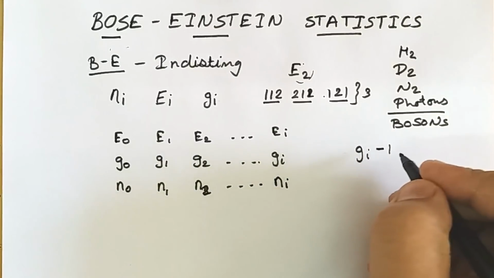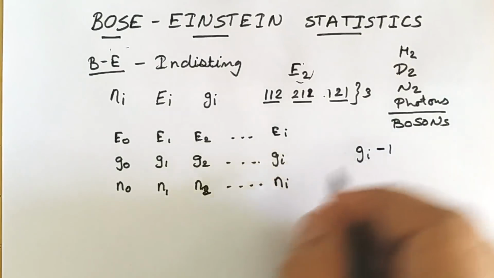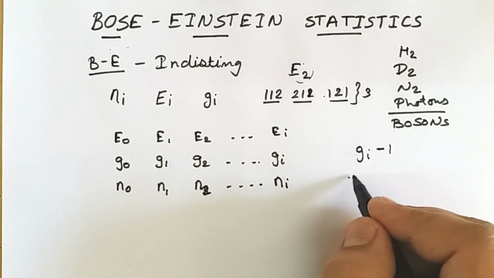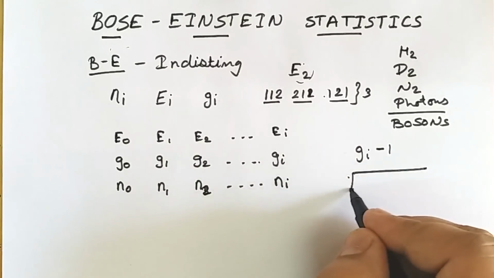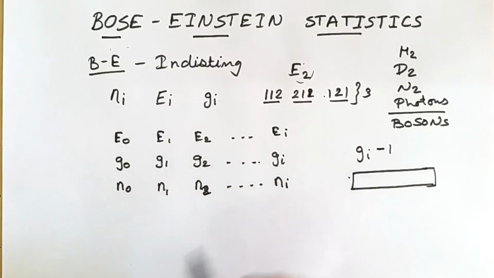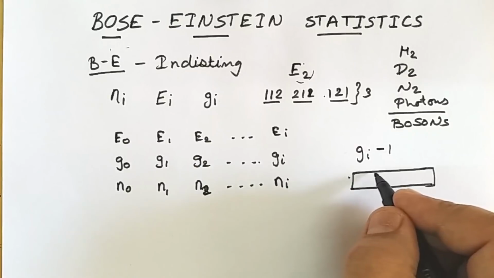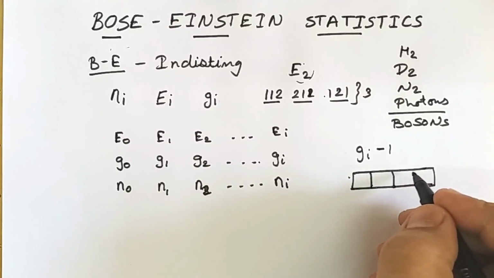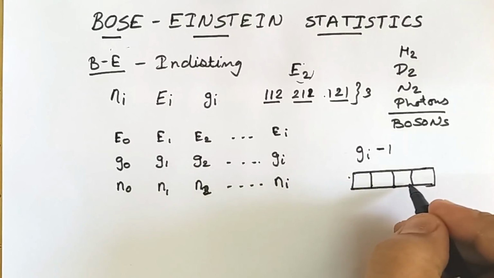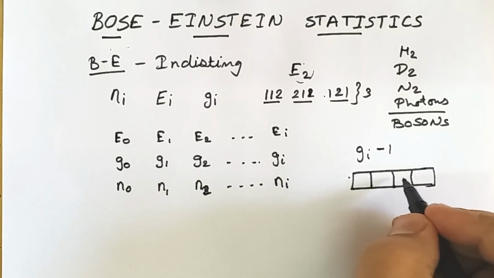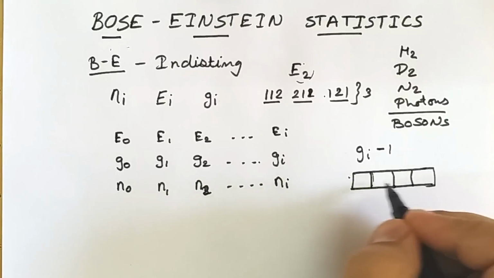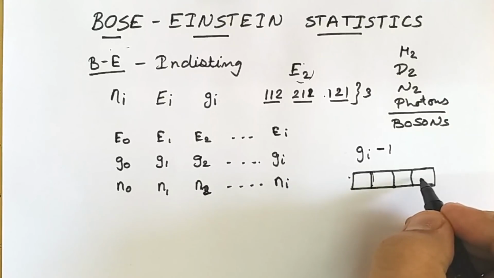Now, in order to put Ni particles into Gi states, we will require Gi minus 1 partitions. Let me explain with an example. Suppose I have a box, and if I want to make 4 equal partitions, I have to draw 3 lines. When I draw 3 lines, I get 4 equal divisions.